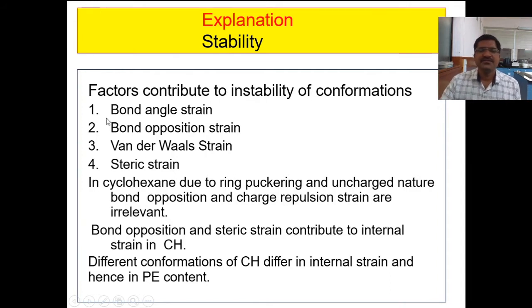So student friends, these four types of strains are responsible for the stability of the conformation because these strains are directly related to the potential energy content. The higher the strain, the greater the potential energy and the lower the stability of the conformation.